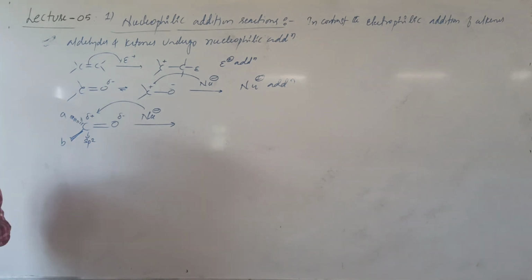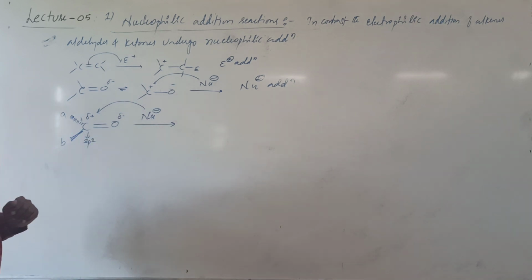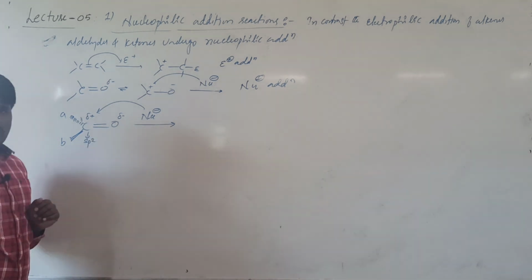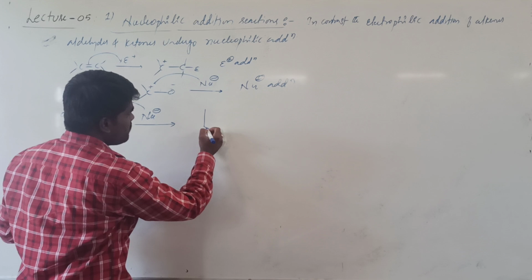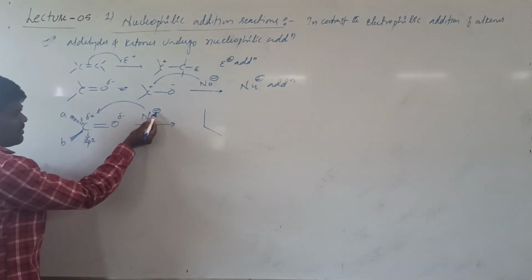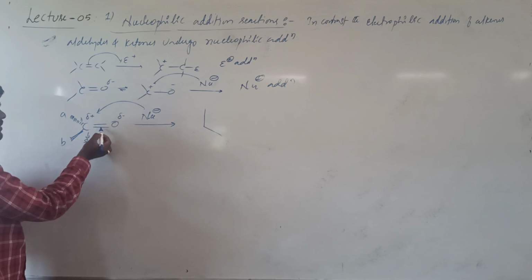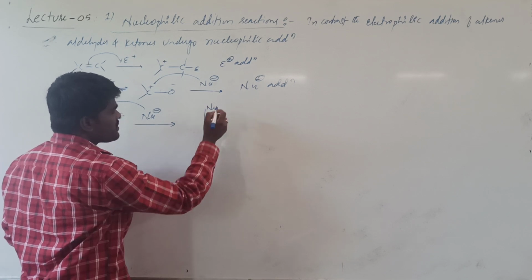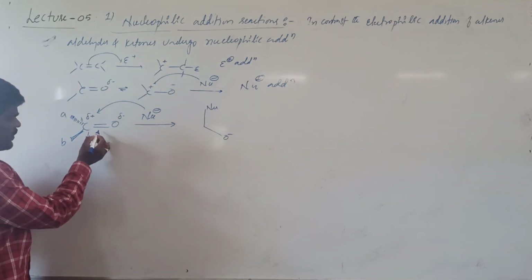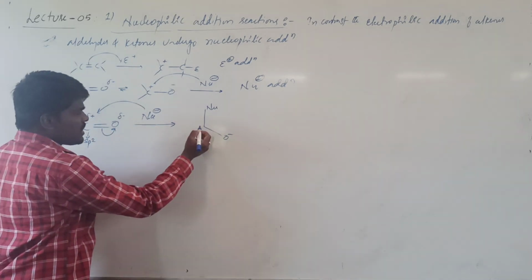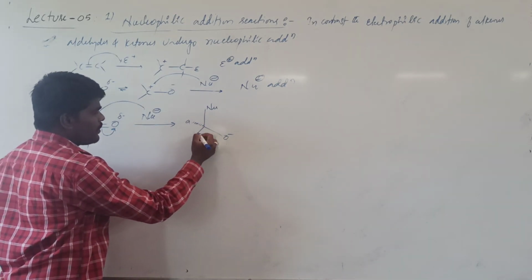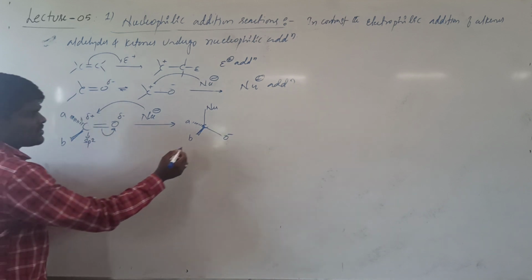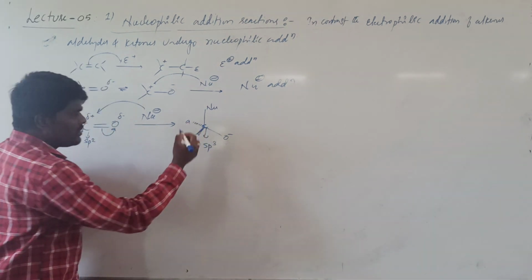What is the reason for the nucleophilic attack? Because of the electrophilic carbon. This carbon with a positive charge is electrophilic in nature, and this electrophilic carbon will attract the nucleophile. By that, what happens? When the negative charge of the nucleophile is given to the carbonyl carbon, this pi bond will migrate over to the oxygen. By that it results in the formation of an alkoxide intermediate. When this pi bond migrates onto the oxygen, it gets a negative charge, and these two bonds remain the same. Now, the important thing to be noted is that here the carbon is in sp2 hybridization, but here it is in sp3 hybridization.